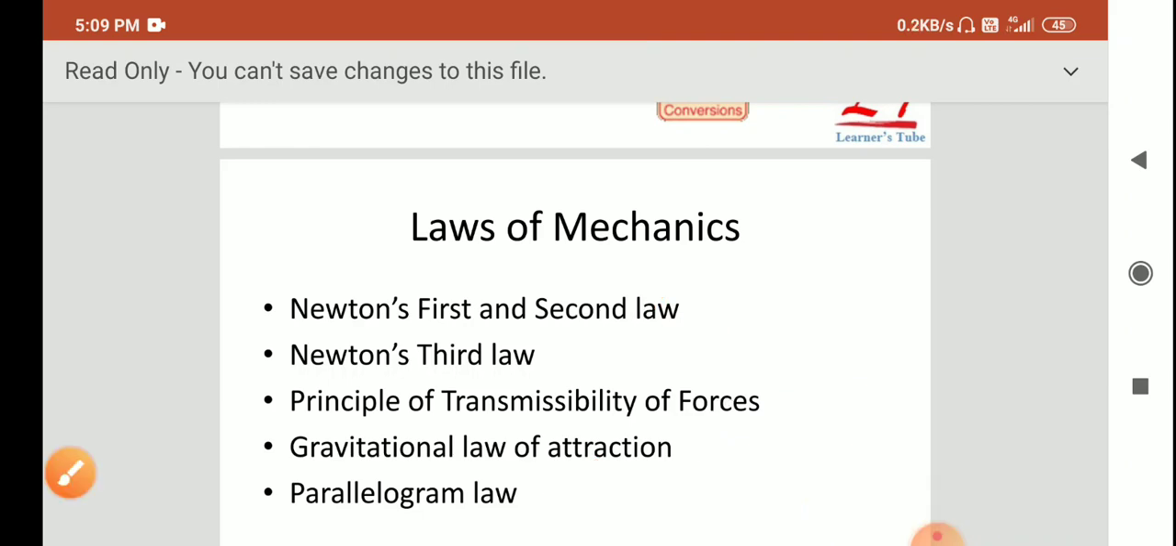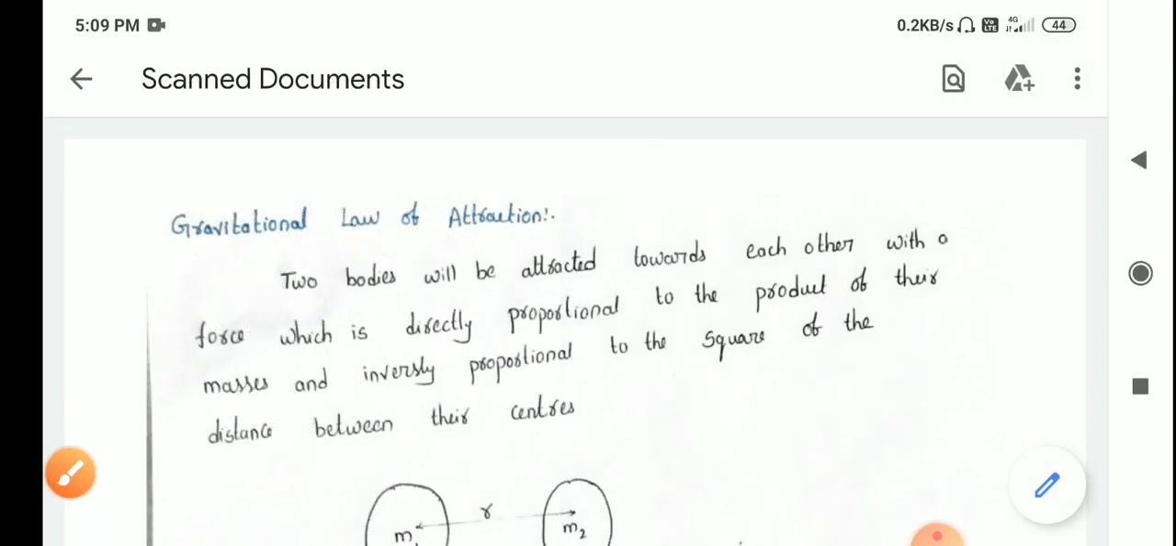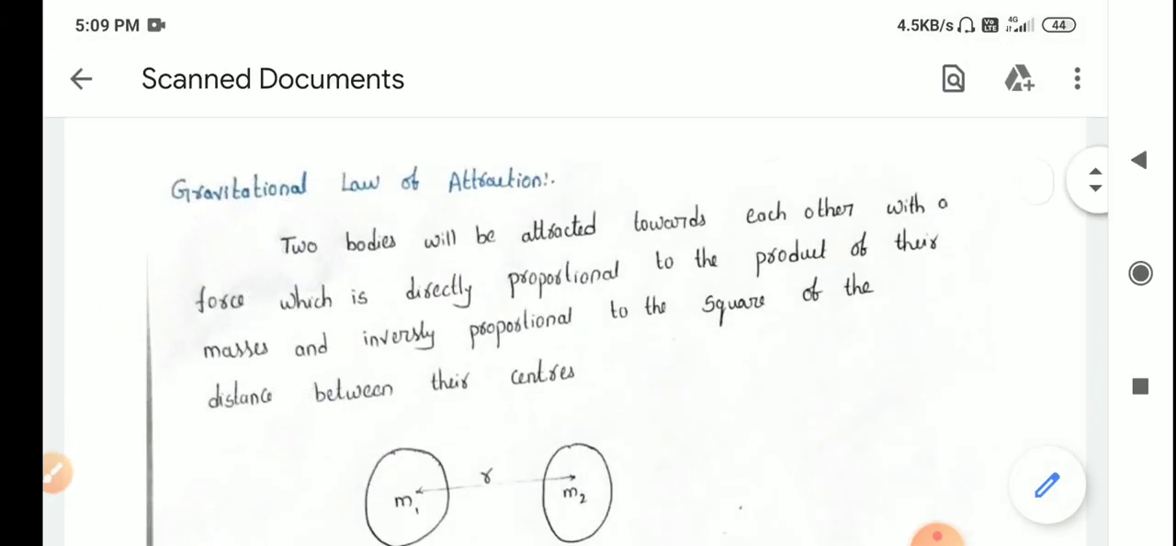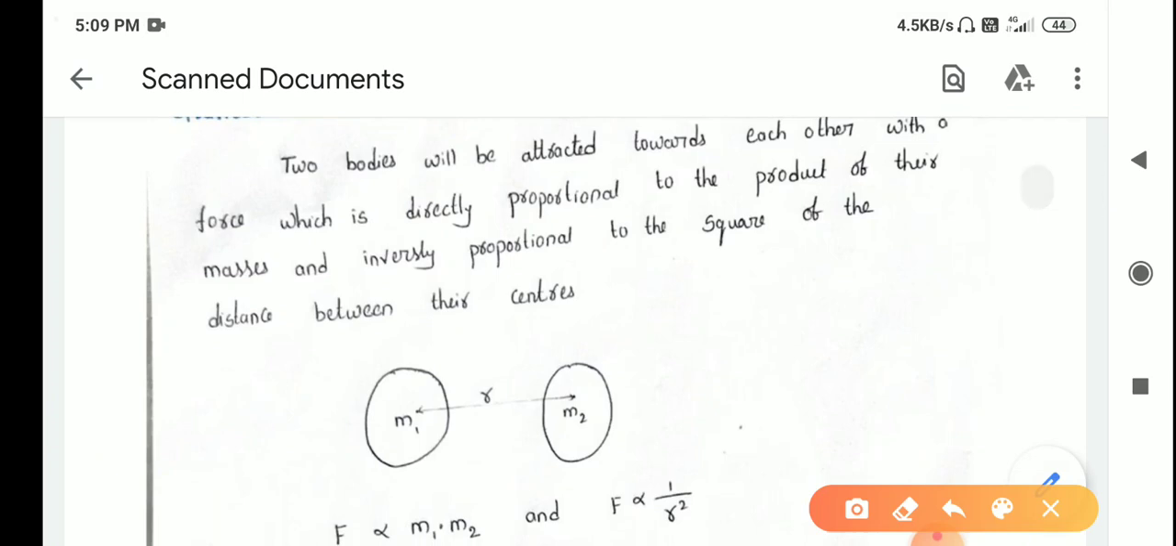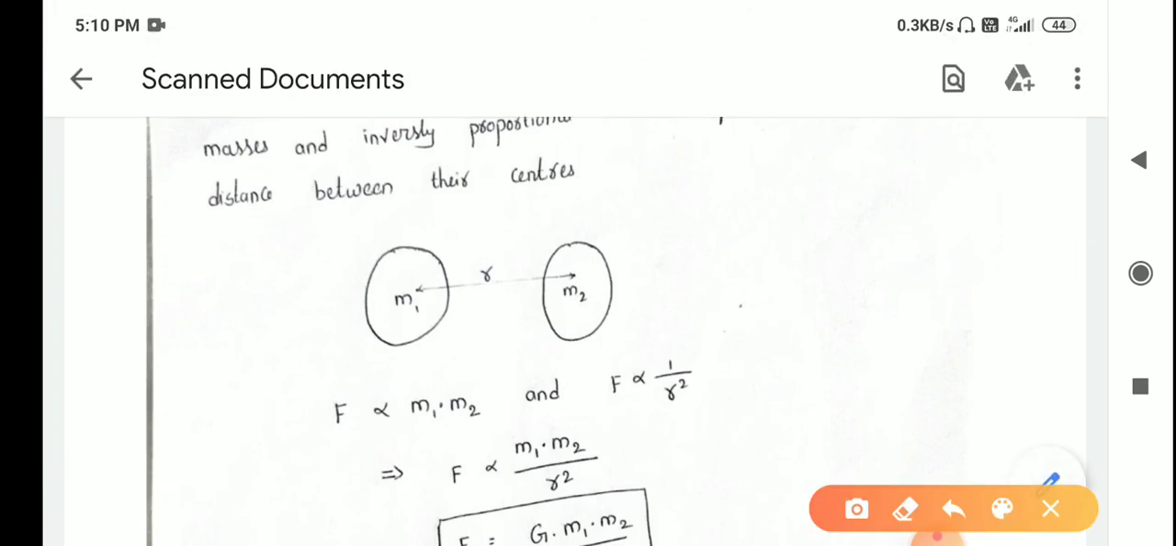First of all, let's go for the gravitational law of attraction. What is meant by the gravitational law of attraction? It is nothing but that two bodies will be attracted towards each other with a force which is directly proportional to the product of their masses and inversely proportional to the square of the distance between their centers. Here in this figure you can clearly observe two bodies with masses m1 and m2.